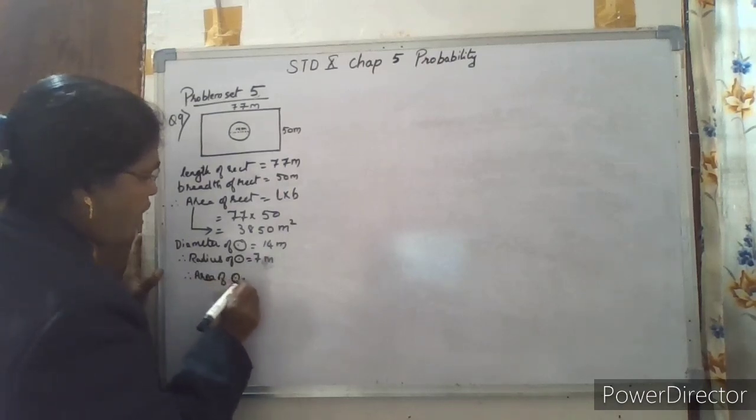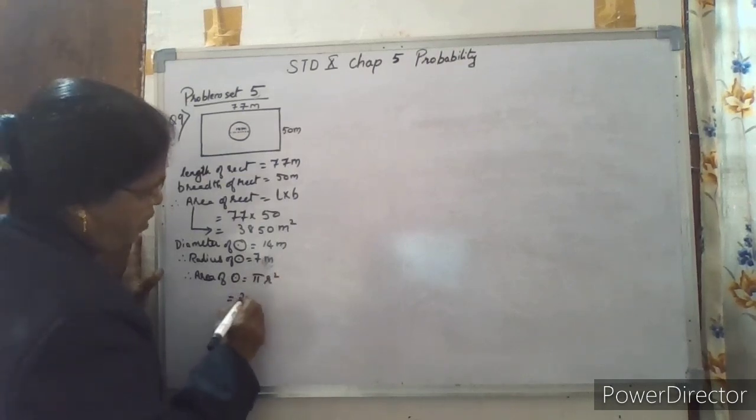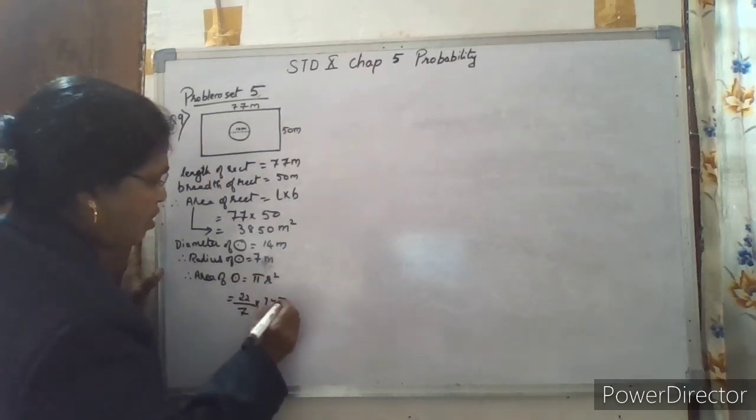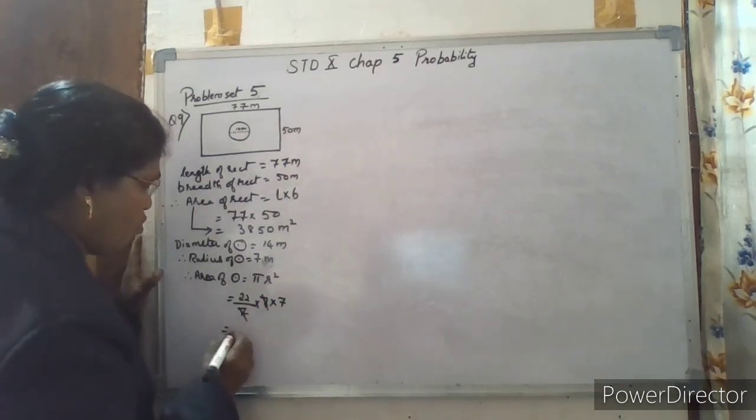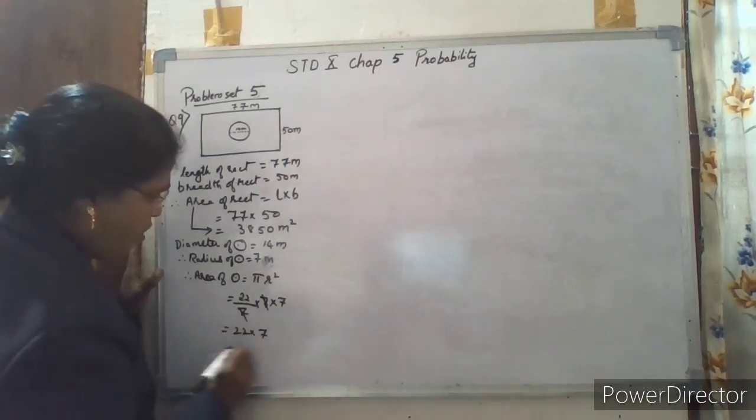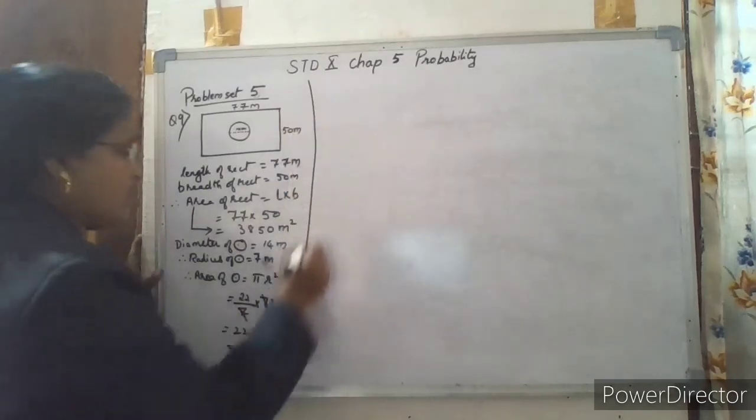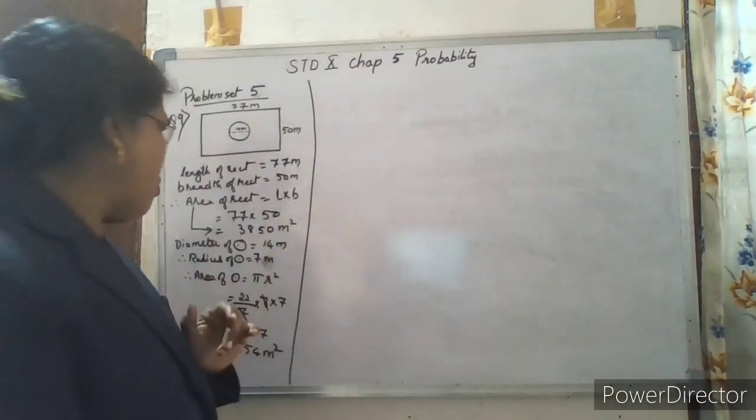Therefore area of circle is equal to pi r square. Pi is 22 by 7 into radius 7, r square, 7 into 7. 7 cancels, so 22 into 7 remains, that is equal to 154 square meters. We got the area of the rectangular field and we got the area of the lake also.